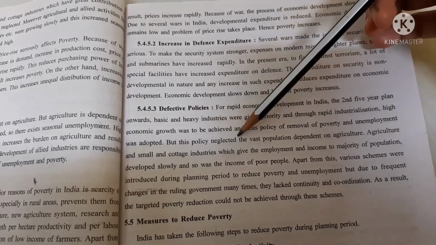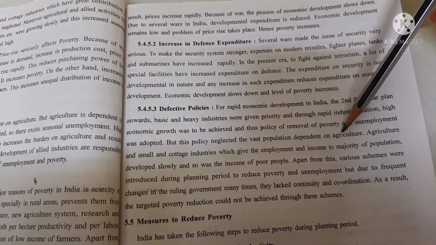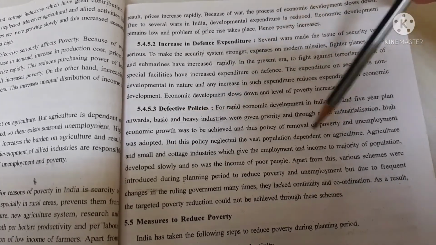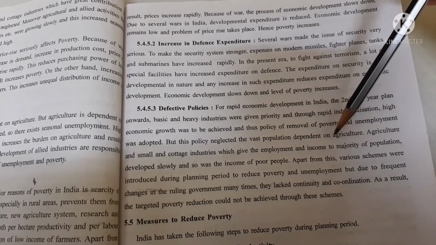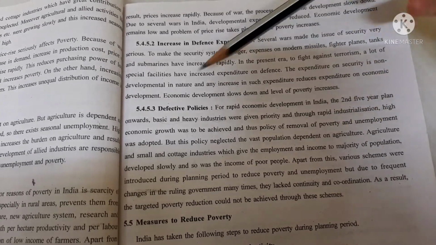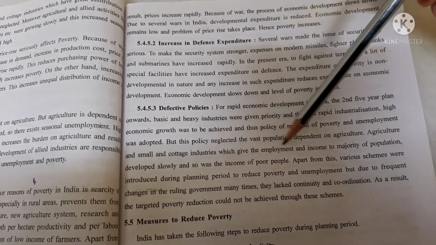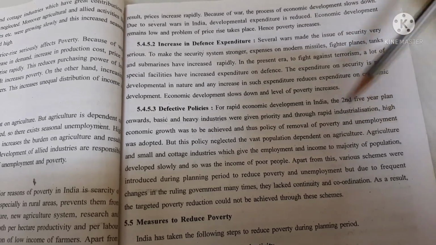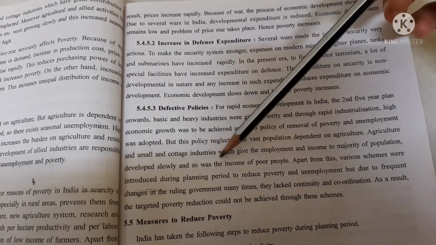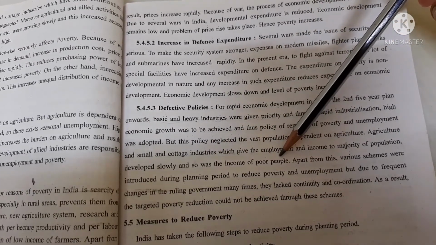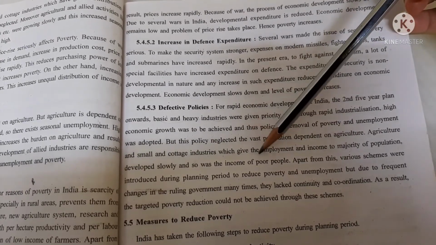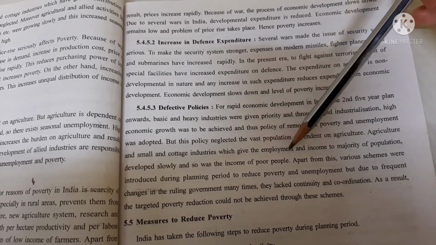But this policy neglected the vast population dependent on agriculture. Giving more importance to basic and heavy industries means neglecting the agriculture sector. We all know India is a country where the majority of people are dependent on agriculture. Agriculture and small and cottage industries, which give employment and income to the majority of the population, developed slowly, and so did the income of poor people. It means that as their income grows slowly, the development of poor people, that is the development of agriculture, also slows down.